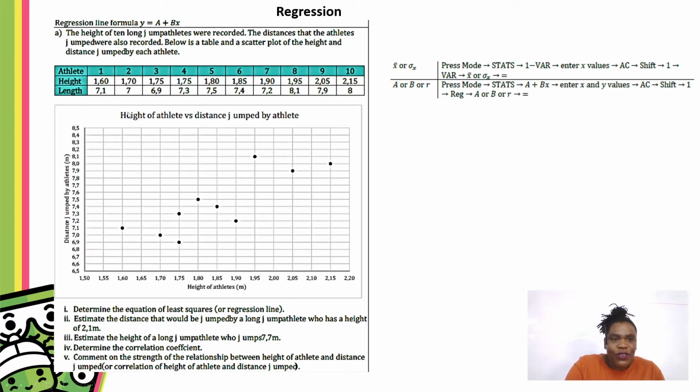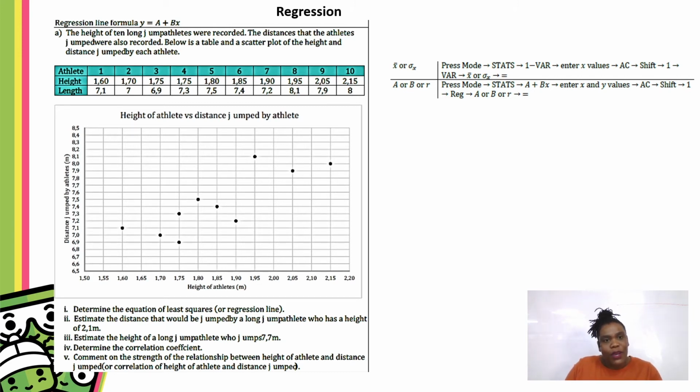You're given 2 sets of data. You have the height and the length that a few athletes were able to jump. So these are 2 variables, okay? And that's when we use regression and scatter plots. First thing that you do, take this data set that you're given and punch those values into your calculator, because this whole section is calculator work.